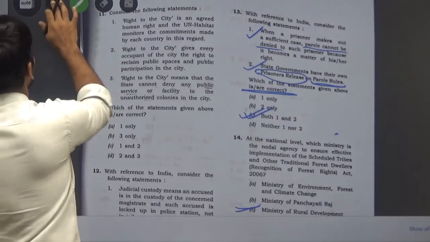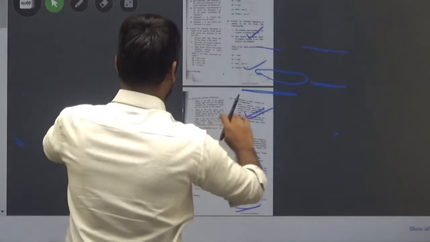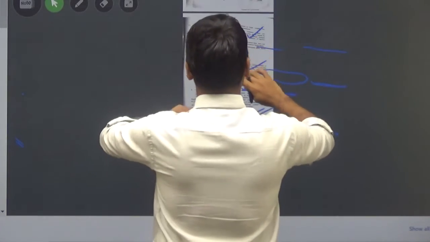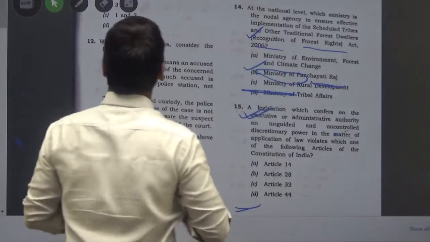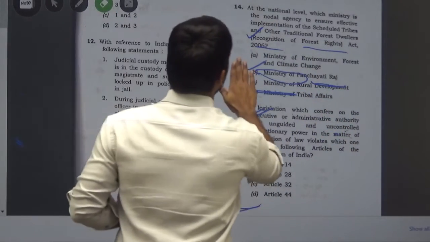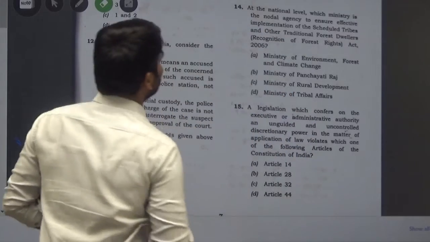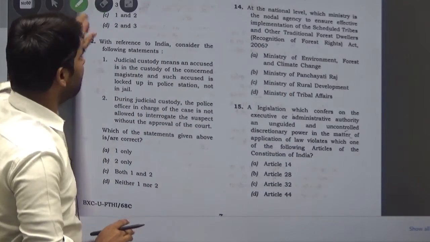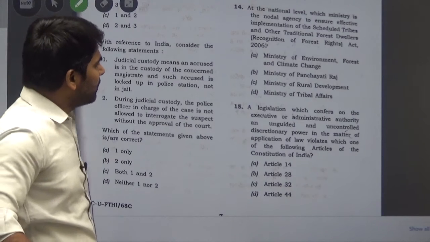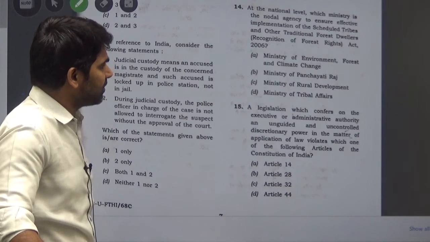The next question is, at the national level, which ministry is the nodal agency to ensure efficient implementation of the rights of scheduled tribes and other traditional forest dwellers?